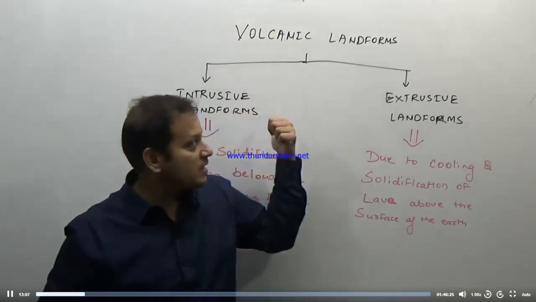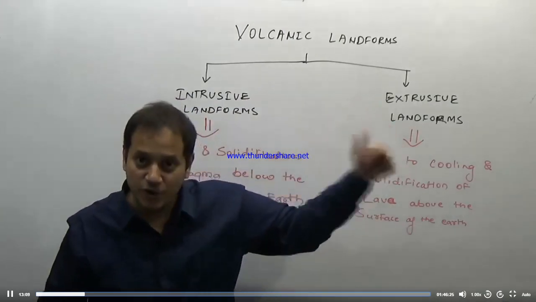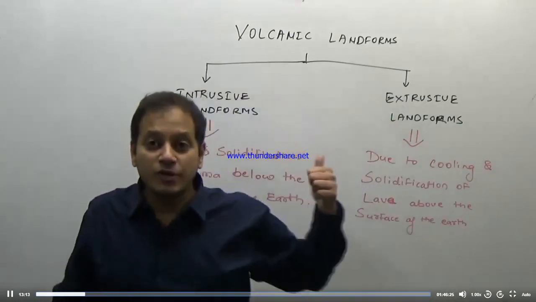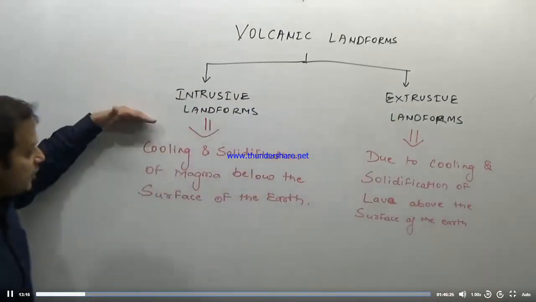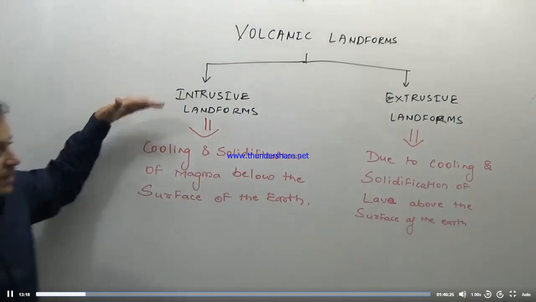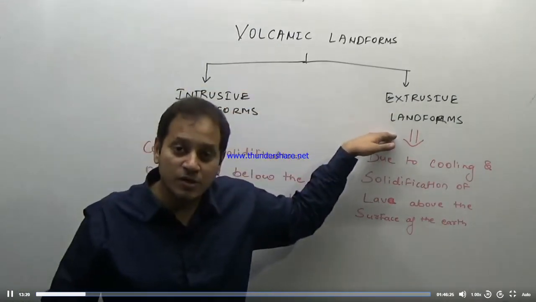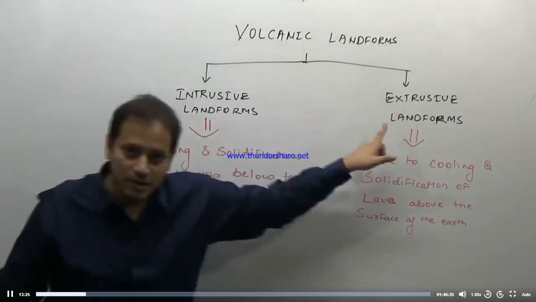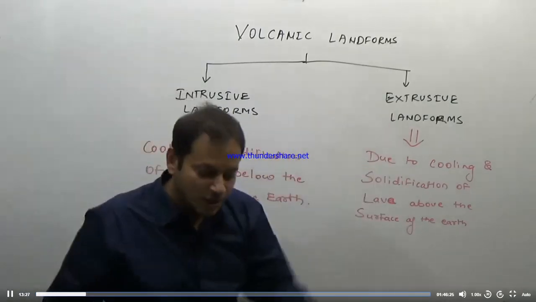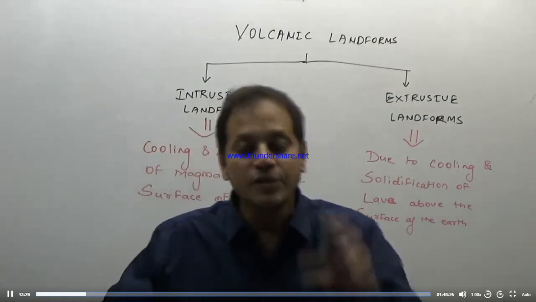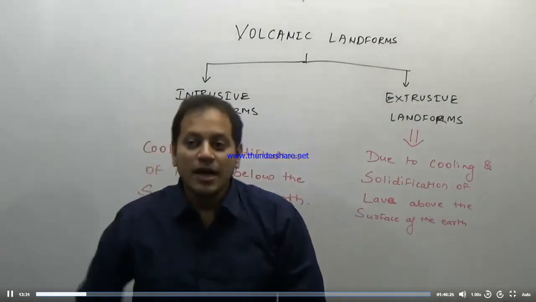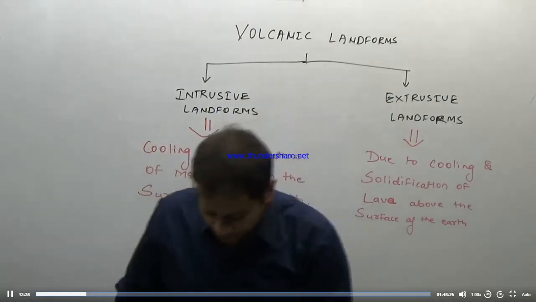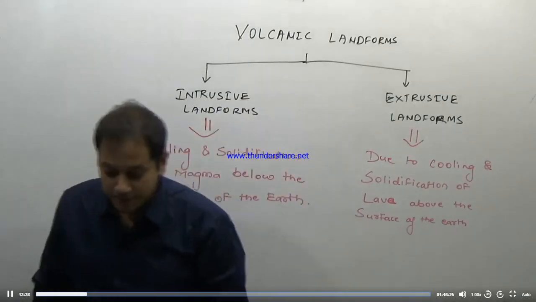Igneous rocks can be classified into intrusive rocks and extrusive rocks. We will do this again in rocks. The intrusive landforms are crystalline, while the extrusive landforms are also crystalline, but the difference is larger crystals versus smaller crystals. The best example: look at your floor. If it is a granitic floor, you will see crystals on it. On the other hand, basaltic rock won't have many crystals on it. So these are the two different kinds of landforms.